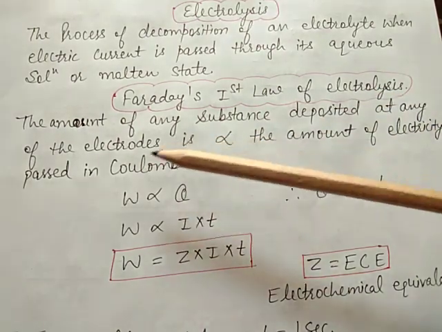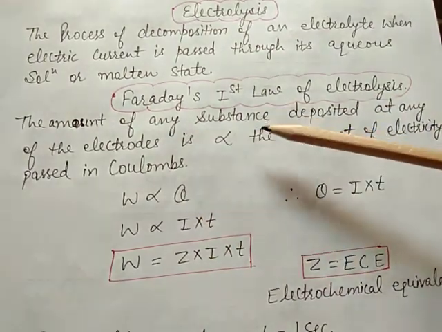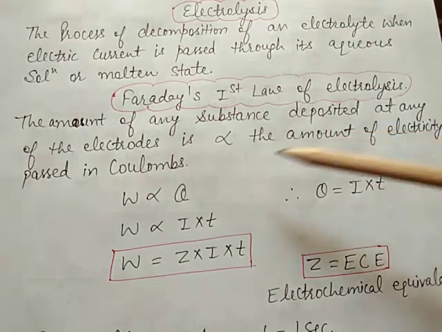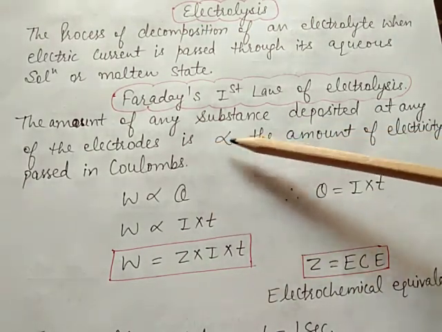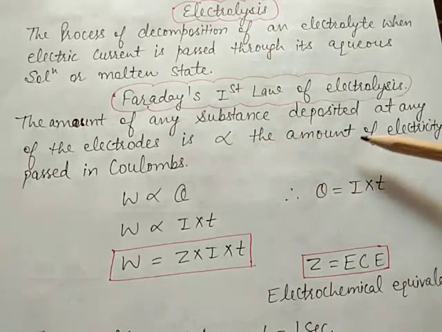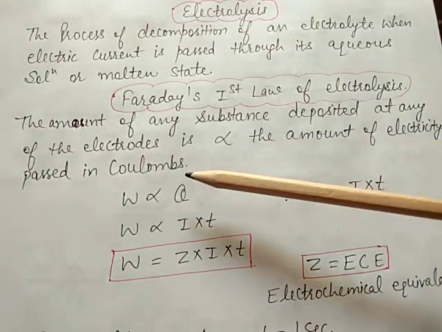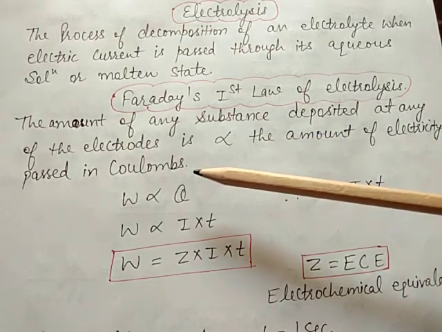It states that the amount of any substance deposited at any electrode is directly proportional to the amount of electricity passed in coulombs.